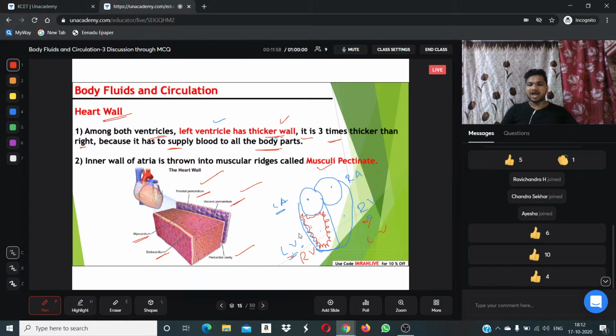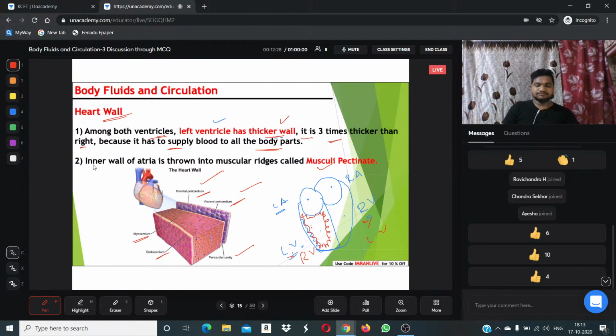It must not collapse. I'm sorry, if it had a smooth or very thin layer during contraction and relaxation while pumping the blood, the wall of the left ventricle may collapse. Right? This thick wall prevents the left ventricle from collapsing while pumping the blood. I hope this is clear for everyone.